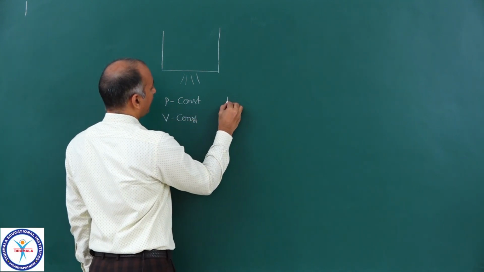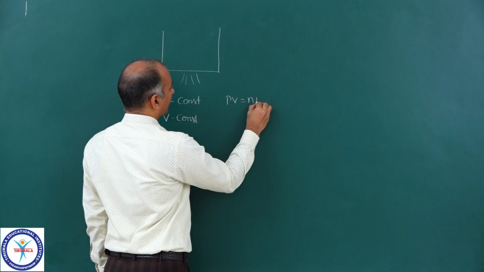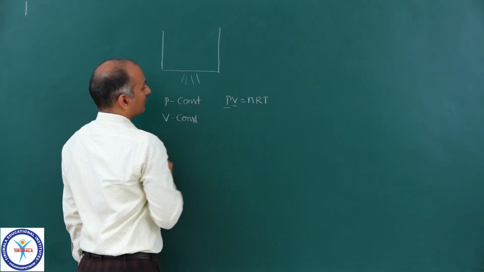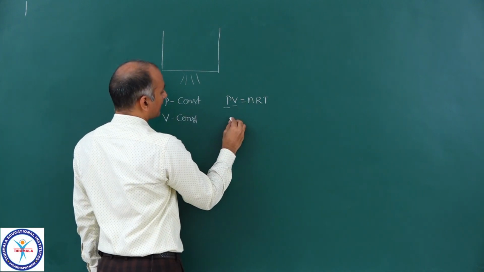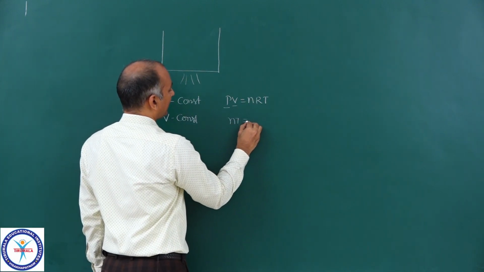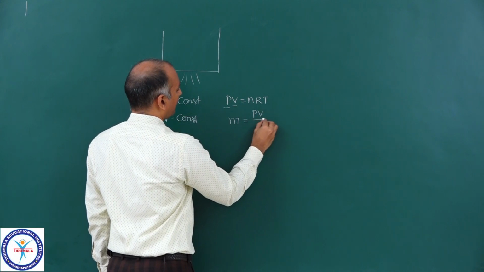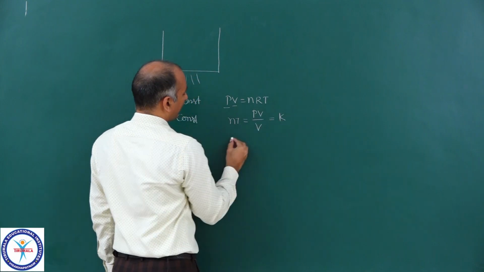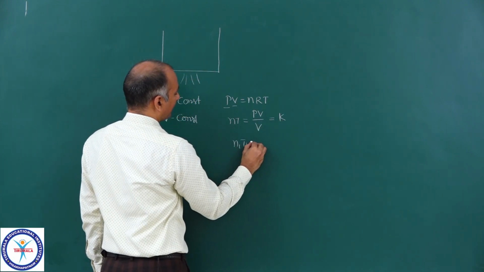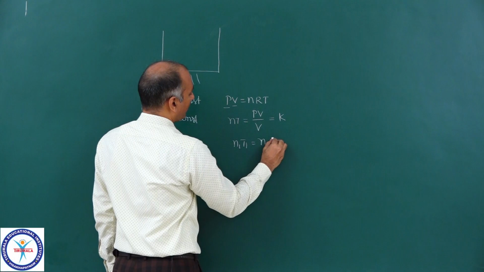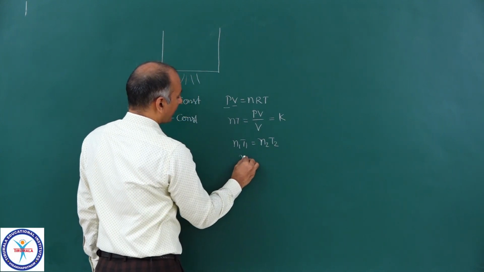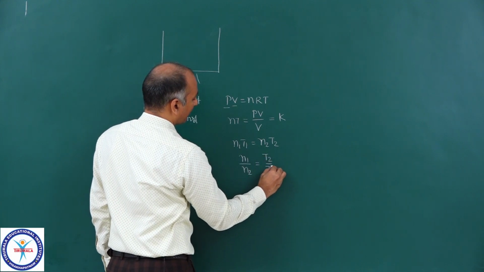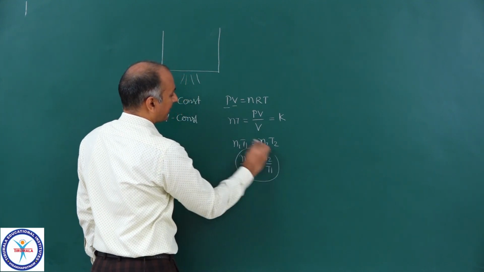And in PV is equal to nRT, P is constant and V is constant. And R is anyway constant. So you can write down N into T is equal to PV upon R, and that is equal to constant. So you can write down N1 T1 is equal to N2 T2, or you can write down N1 upon N2 is equal to T2 upon T1. Now we can apply this particular expression.